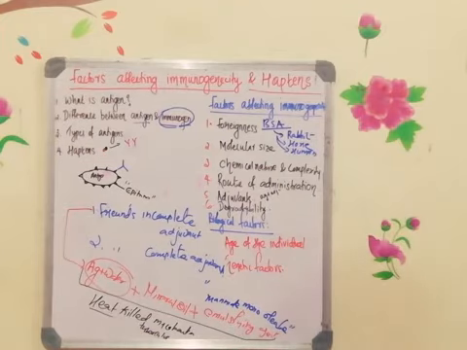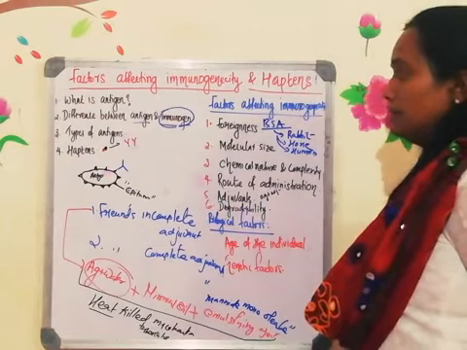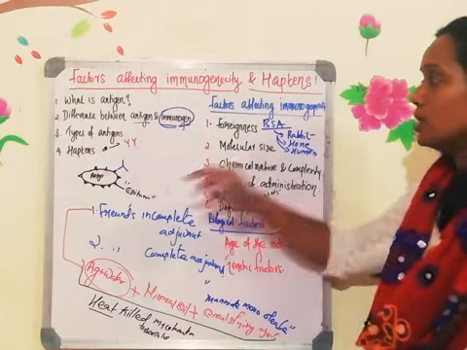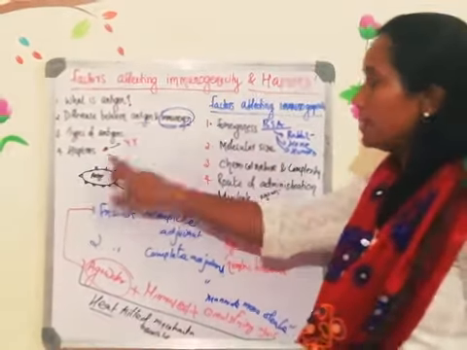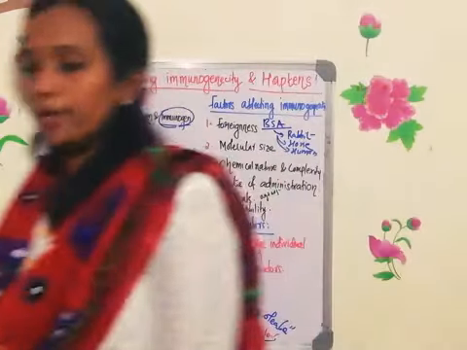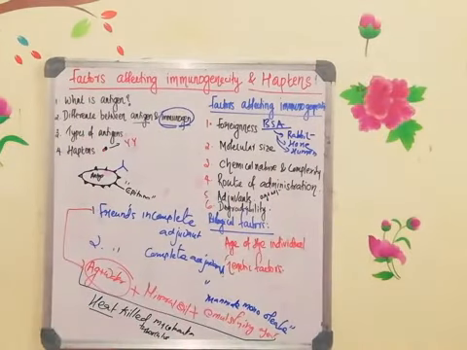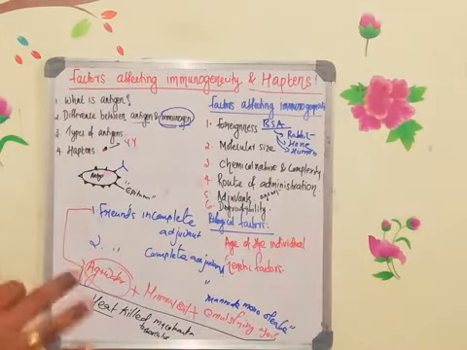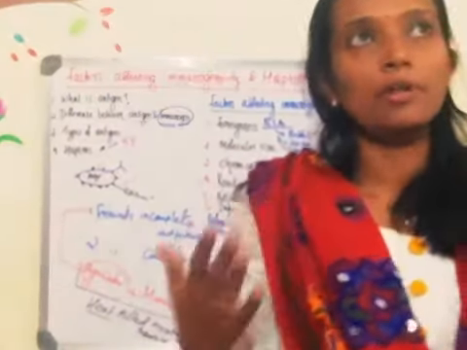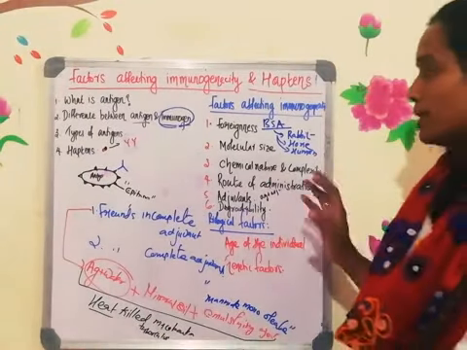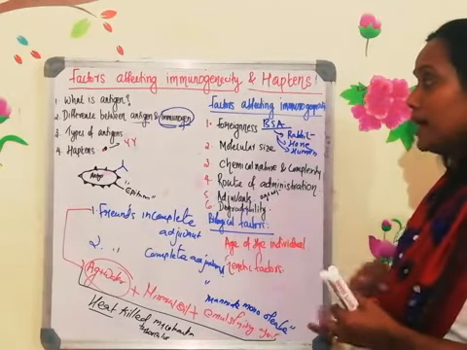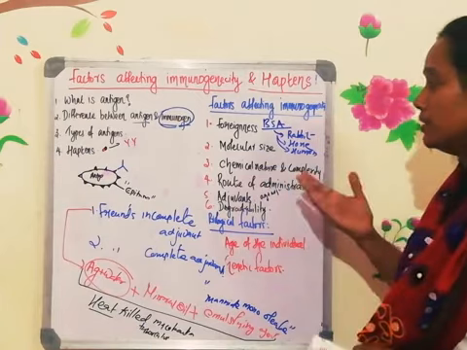And that's all about the factors affecting immunogenicity and haptens. Under this particular topic, you have to remember what an antigen is, the difference between antigen and immunogen, the different types of antigens, what a hapten is, and the factors influencing immunogenicity. Factors influencing immunogenicity is a very important topic. First one is foreignness. It should be completely foreign, and the antigen which enters the body should be made up of protein. If it is proteinaceous, the immunogenicity will be more. Polysaccharides sometimes can also activate the immune system, but DNA or nucleic acid and lipids are poorly immunogenic, or they cannot activate the immune system.